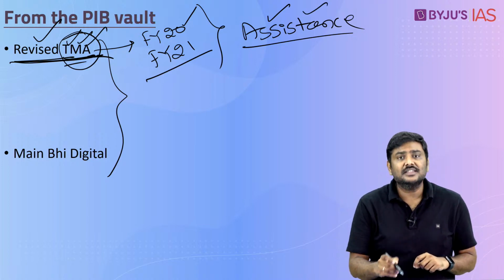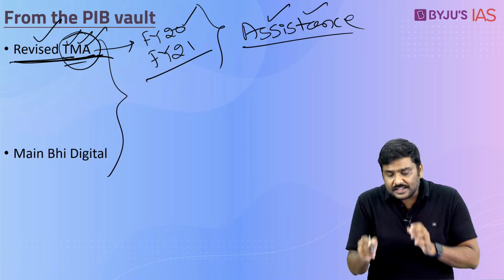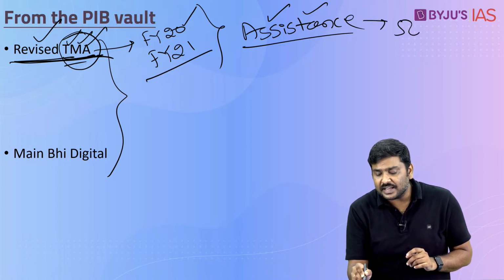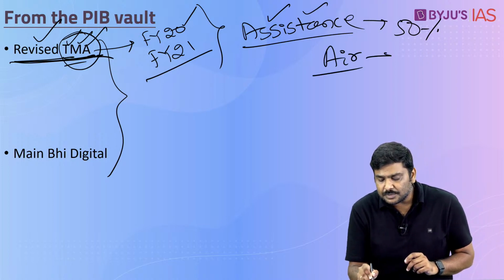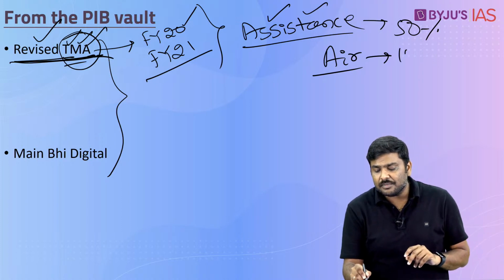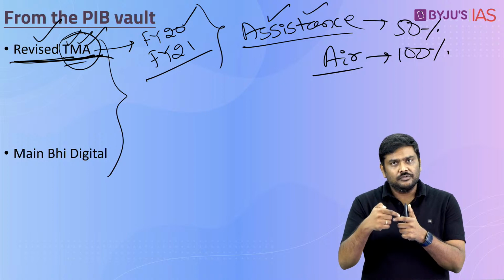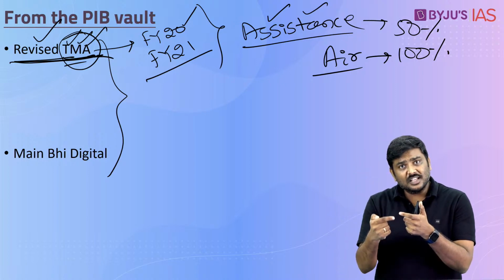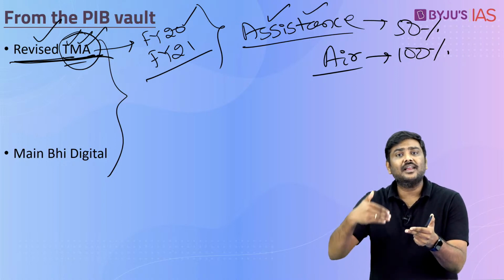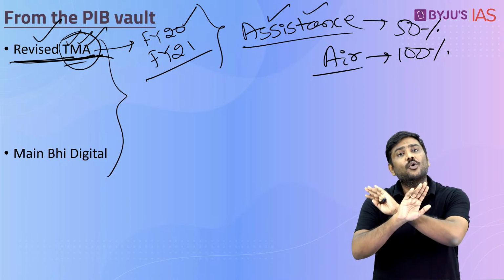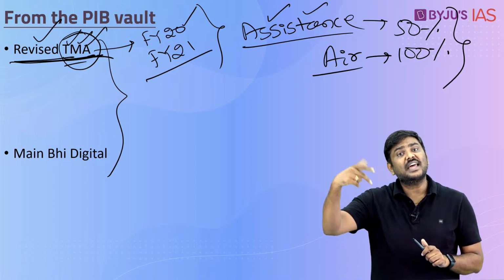Whatever was the assistance via the port transportation has been increased by 50%. And in case of air transportation, the assistance provided by the government under the new scheme has been increased by 100%. The assistance through port transportation and air transportation will vary from one country to another and will vary between air as well as port. You don't have to mug up that particular list. Simply remember, after revision, assistance has been increased.